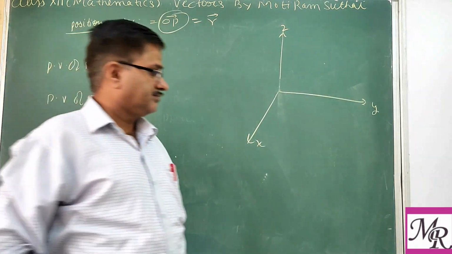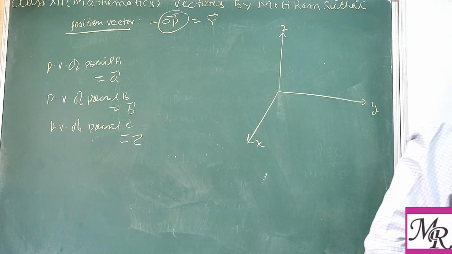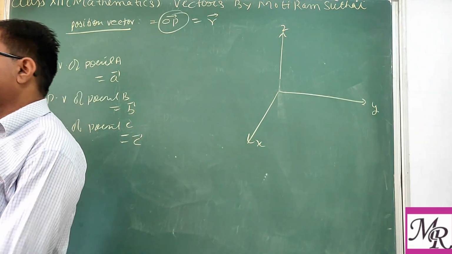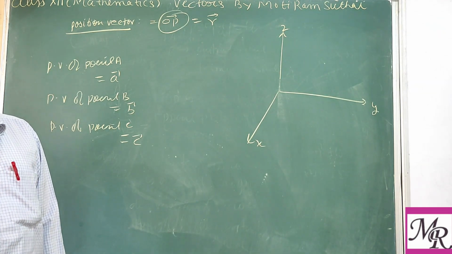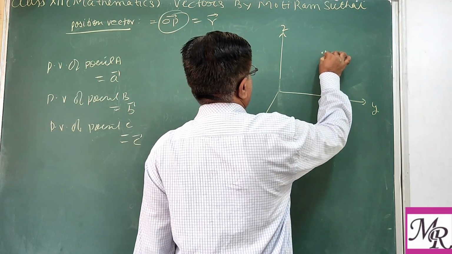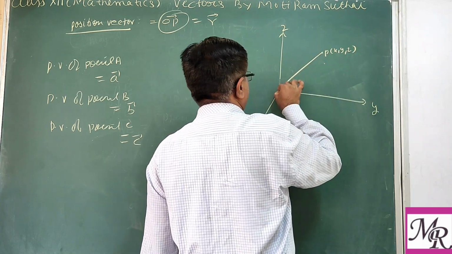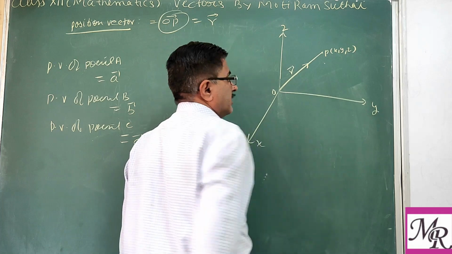You know that all these three coordinate axes are perpendicular to each other, means they have a 90-degree system. And if we take the point P here with the coordinate as usual x, y, z, and we join with O, then we get vector R.